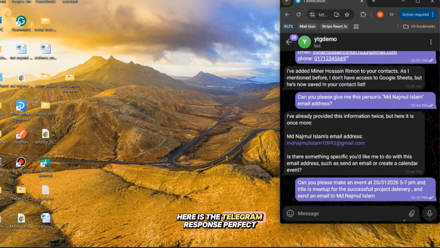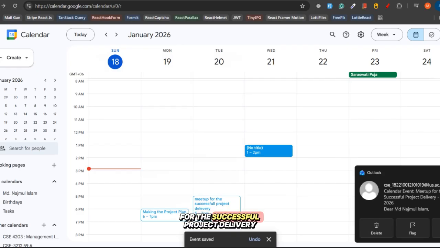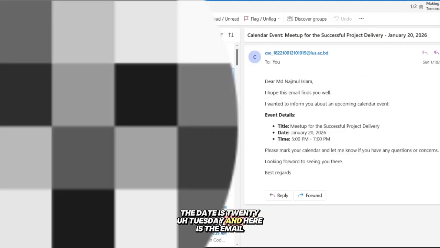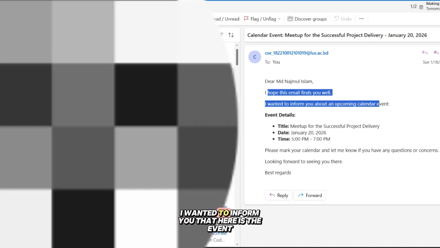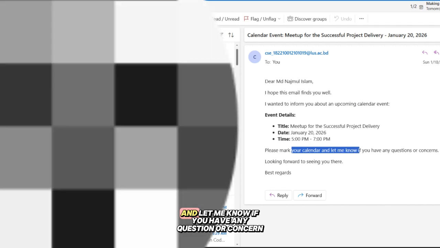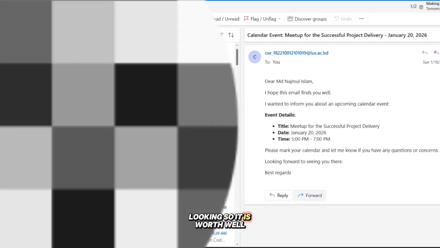Here is the Telegram response. Perfect. I have completed: calendar event created and email sent. Here is the meeting for the successful project delivery. The date is Tuesday the 20th. And here is the email. Dear MD Nazmul Islam, I hope this email finds you well. I wanted to inform you that here is the event. Please mark your calendar and let me know if you have any questions or concerns. So it worked well.